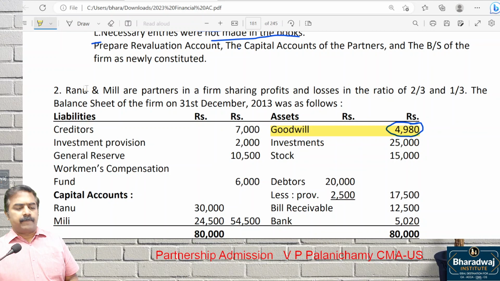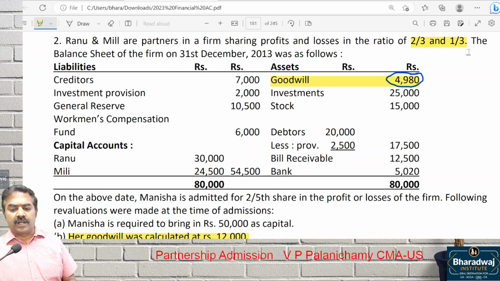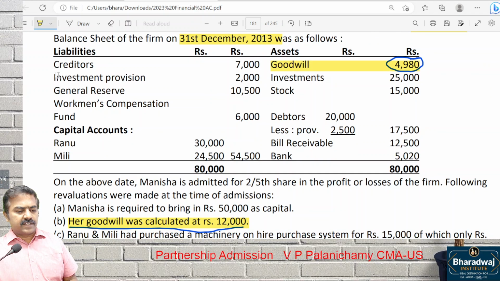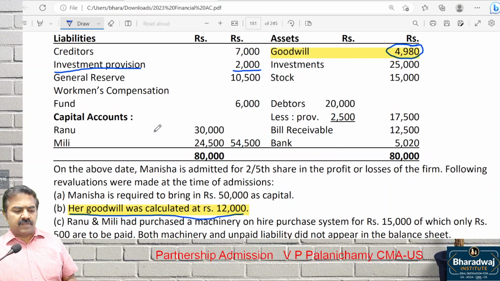Who are the partners? Ranu and Mill are partners in a firm sharing profits and losses in the old ratio 2:1. Balance sheet is given as on 31st December 2013. Creditors, there is an investment provision. What do you mean by investment provision? If there is a loss in investment, that will be adjusted against the investment provision. Then general reserve, workmen compensation fund, capital of Ranu and Mill are given, and investment, stock, goodwill, debtors minus provision, bills receivable, bank balance.